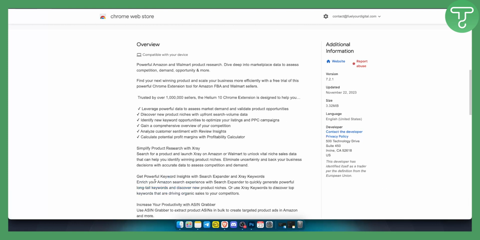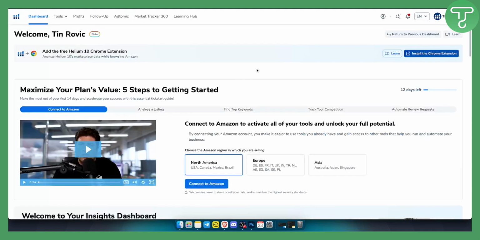Now, as you can see, with this particular tool, you can leverage powerful data to assess market demand. You can discover new product niches with upfront search volume data, identify new keyword opportunities, and stuff like that. So in a nutshell, this is how you can access Helium 10 for absolutely free. Obviously, the free access will be limited.